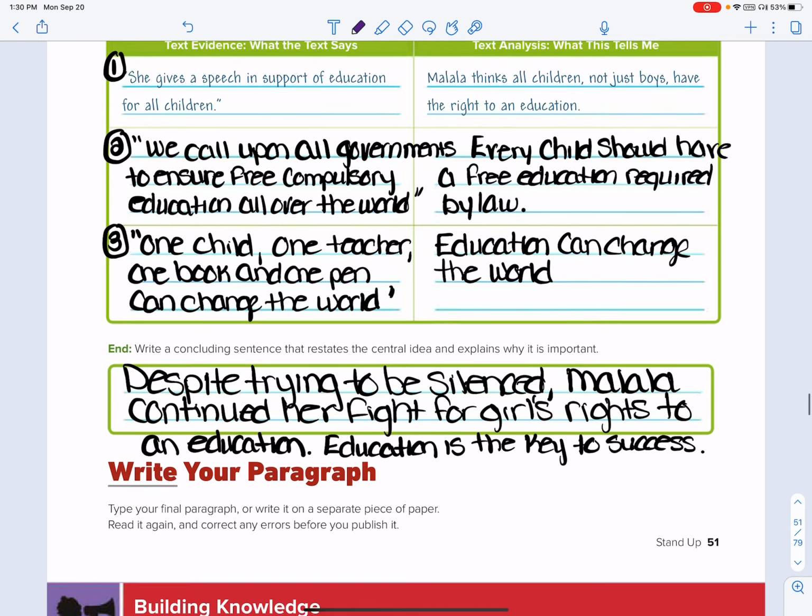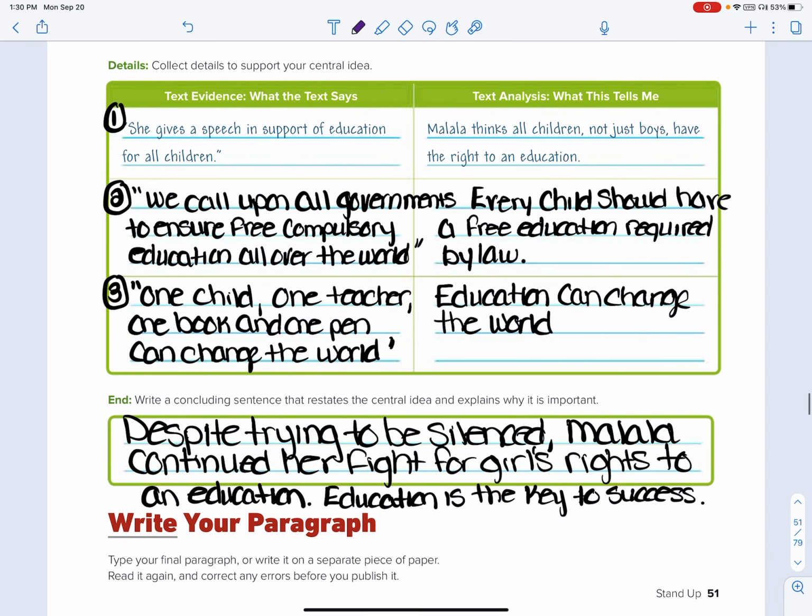So what we want to do is, when we cite things, because we're going to cite it in our paper, when you get something from a text, you always want to put it in quotations. Then right after it, you want to put the author's name, and you want the page number. Okay, so what that would look like is if I did this one: we call upon all governments to ensure free compulsory education all over the world.